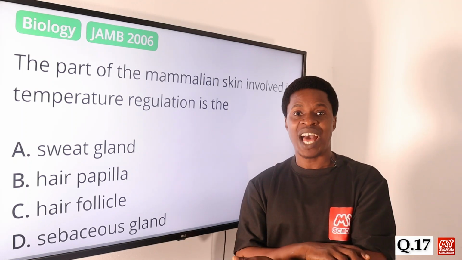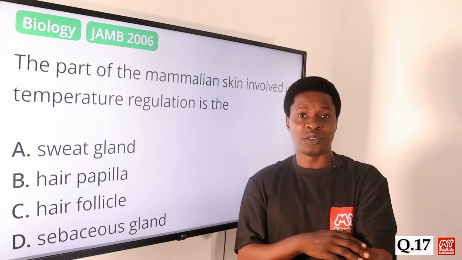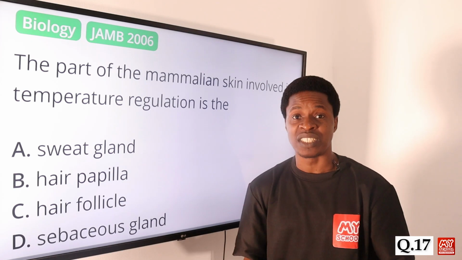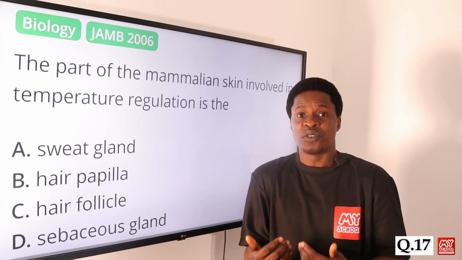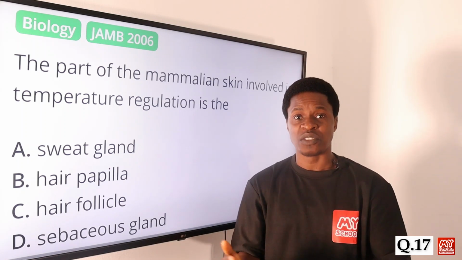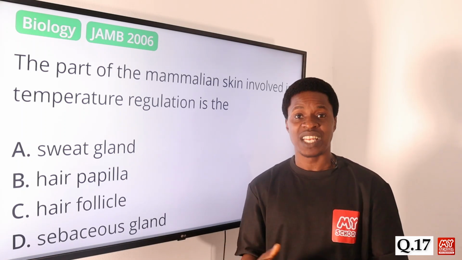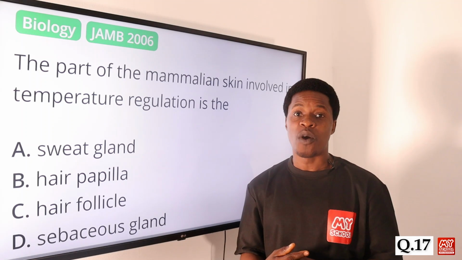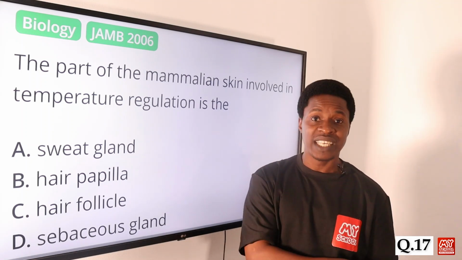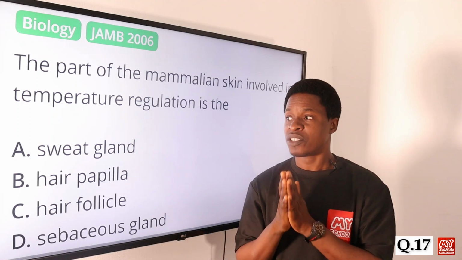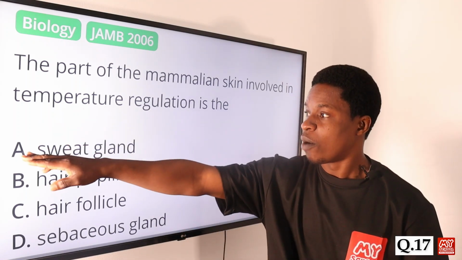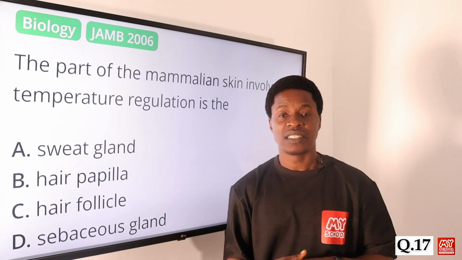If it is cold, how does your body respond to the stimulus? If it is hot, how do you respond? The sweat gland is what is responsible for the regulation of the hotness or coldness of the body in a particular environment. So the correct answer is option A, sweat gland.